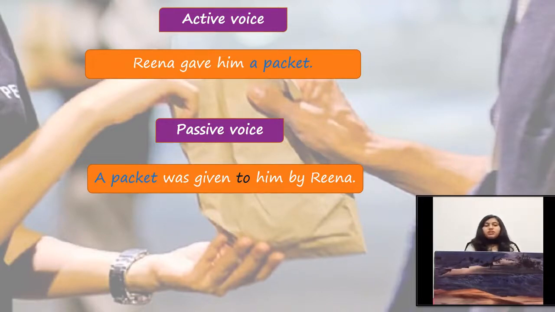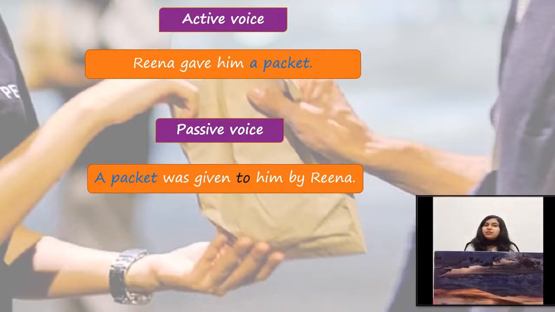After changing the object into the subject, what do we do? We make changes in the verb. In this sentence, Reena gave him a packet. Gave is the verb here, and gave is the second form of the verb give. That means this sentence is in simple past tense. That's why we have used here the simple past form of the be verb, and the simple past form of the be verb is was and were. Because a packet is in singular number, that's why we have used here was.